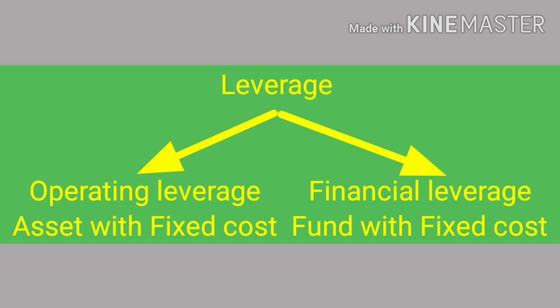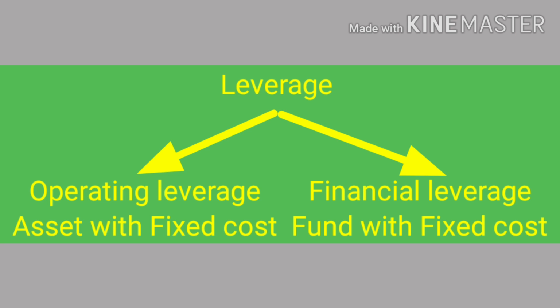Financial leverage may be defined as the use of funds with a fixed cost in order to increase earnings per share. It is the use of company's funds on which it pays a limited return. Financial leverage involves the use of funds obtained at a fixed cost in the hope of increasing the return to the common stakeholders. That means if the company has borrowed at 10% and the company is able to make 12%, the 2% difference will accrue to the equity shareholders.